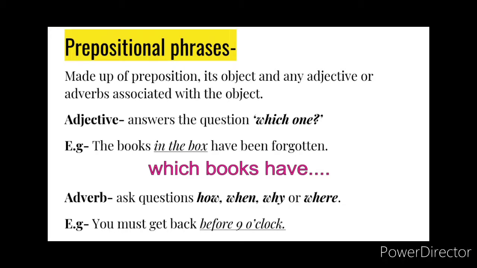Now when it modifies a verb, as an adverb, we ask questions like how, when, why or where. For example, you must get back before 9 o'clock. So here it specifically tells you the time. When should I get back? I should get back before 9 o'clock. Understood? So these are some types of prepositions.